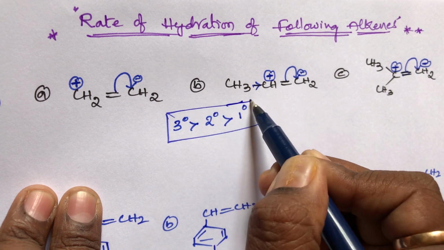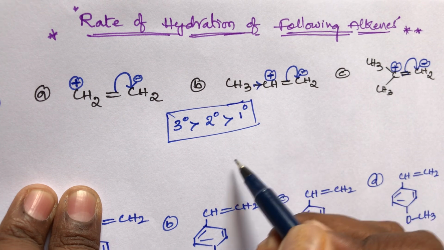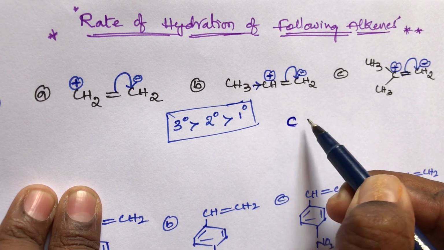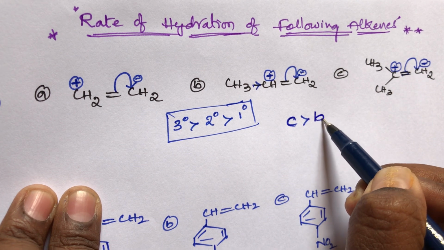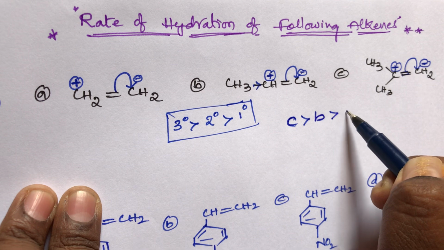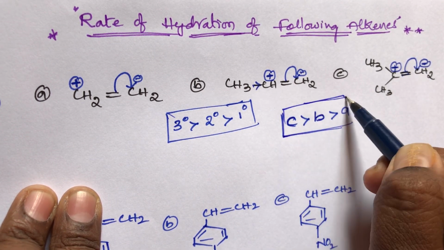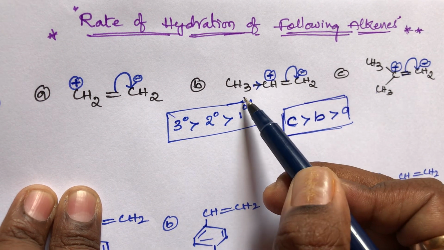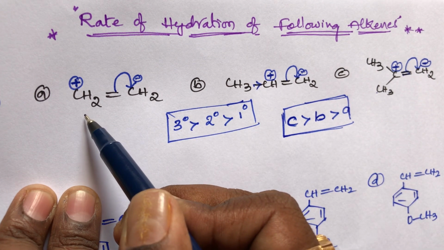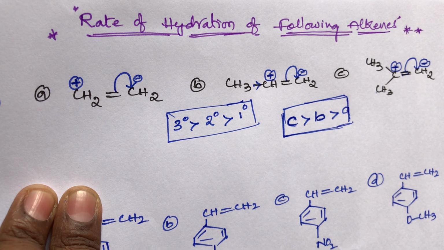Out of these three, which one is the tertiary carbocation? The C compound. So the C compound has a higher rate of hydration than the B compound, and the B compound has a higher rate than the A compound. This is the rate of hydration order: C is greater than B, and B is greater than A. This is the simple trick, students. You remember, rate of hydration is directly proportional to the stability of carbocation.